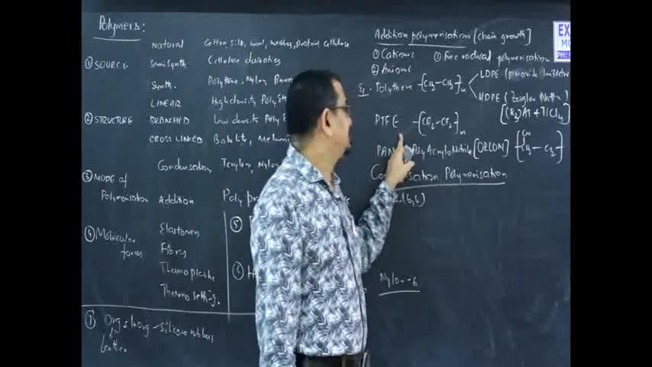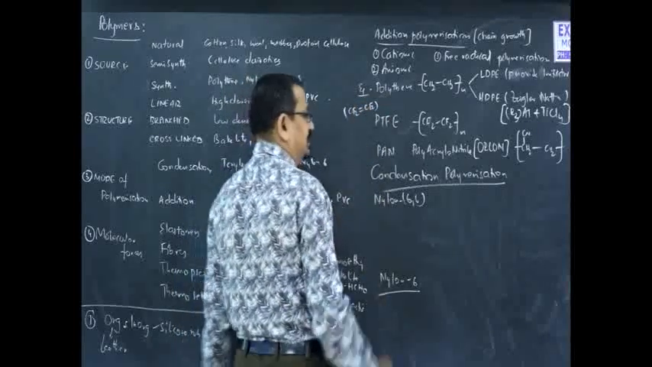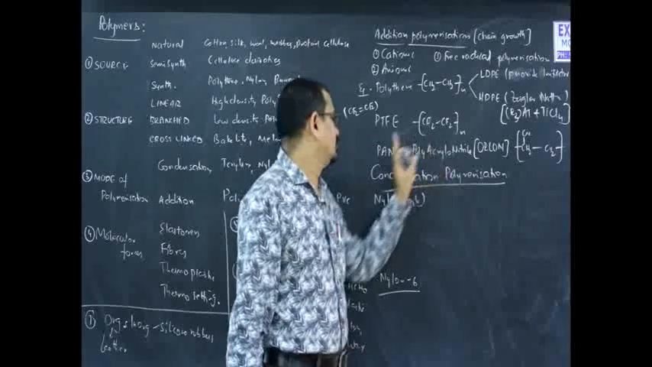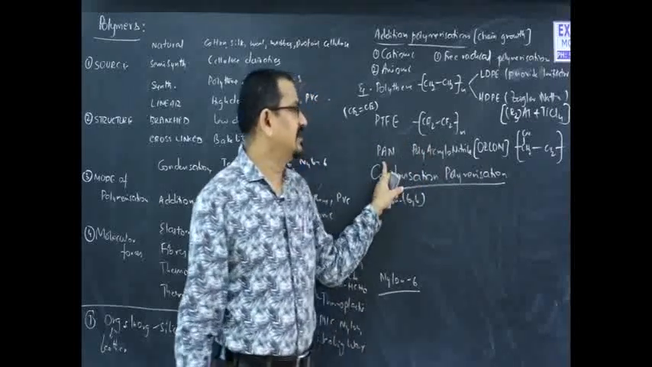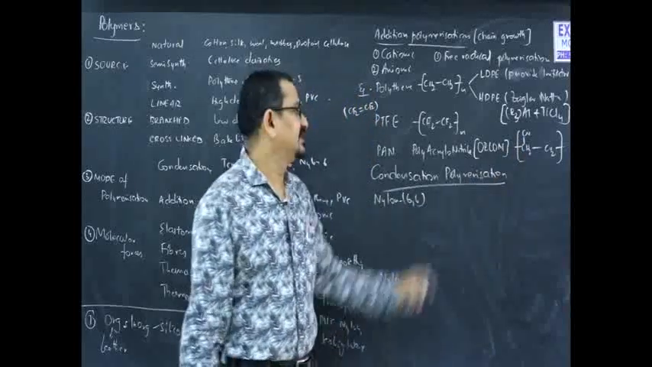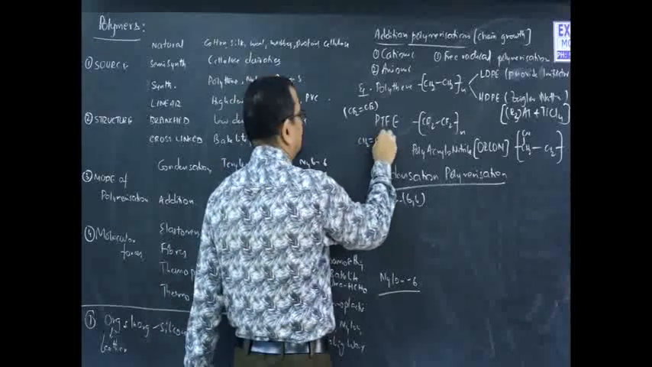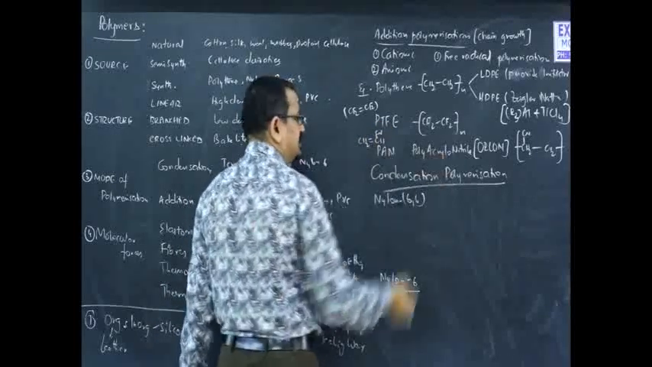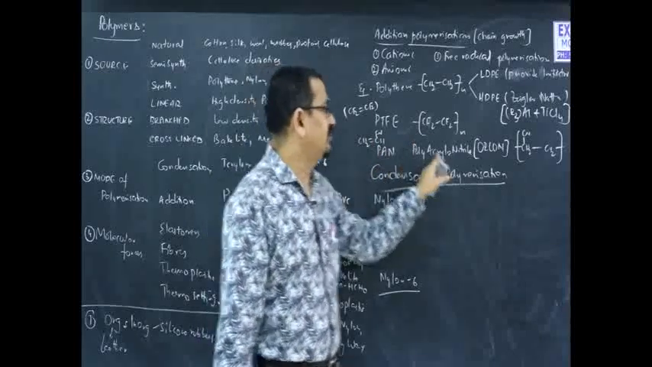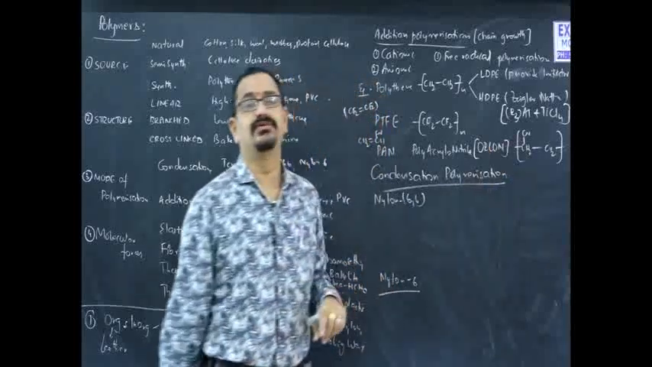Polytetrafluoroethylene means the monomer is CF2=CF2, tetrafluoroethylene. When it is subjected to polymerization, we can get polytetrafluoroethylene. PAN, polyacrylonitrile, which is also called Orlon, comes from vinyl cyanide. Vinyl cyanide means CH2=CHCN. When it is subjected to polymerization, we can get PAN. So, the corresponding short name, full name and industrial name along with the monomer unit, these 4 points you have to remember.